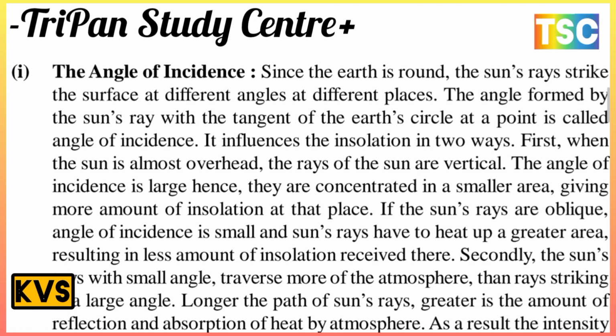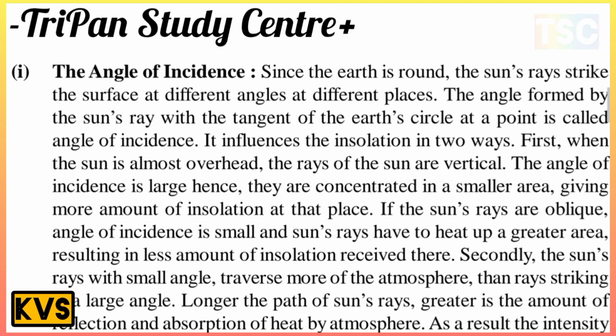Its influence on insolation is two-way. First, when the sun is almost overhead, the rays of the sun are vertical. Vertical is important. The angle of incidence is large enough, so the rays concentrate in a small area, giving a greater amount of insolation at that place. If the sun's rays are oblique, the angle of incidence is smaller and the sun's rays have to heat up a greater area, resulting in less insolation received there.